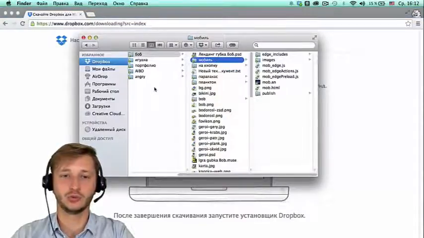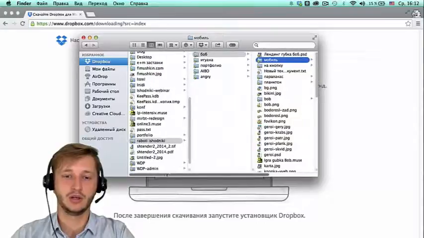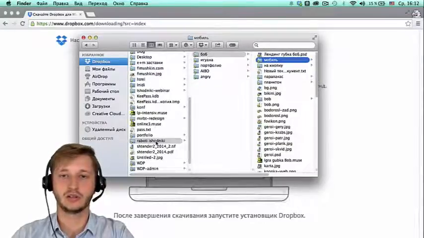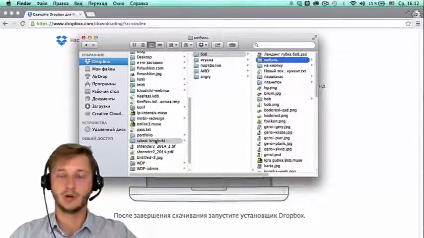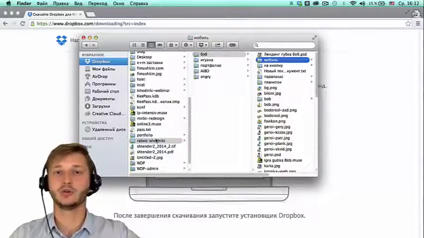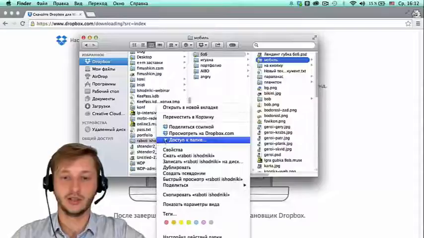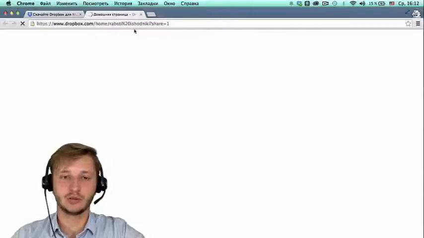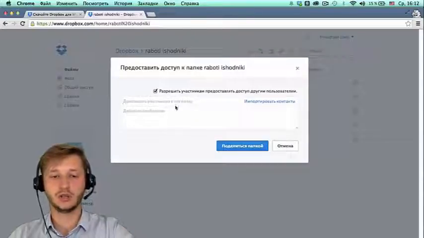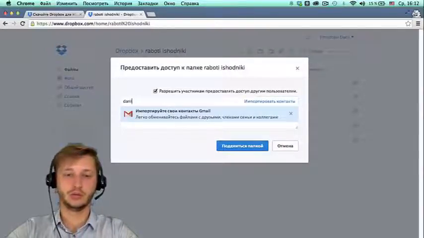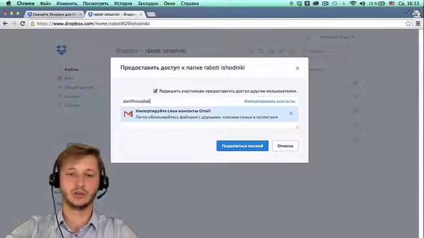It's also possible to work in one folder in common. If I add or delete a file in this folder, then the same will happen to the file in the folder of a person who has access to the folder. We click for this purpose. Access to the folder, Dropbox opens, and now we can invite participants to this folder. We type an email and the message that access is opened will come to the person.